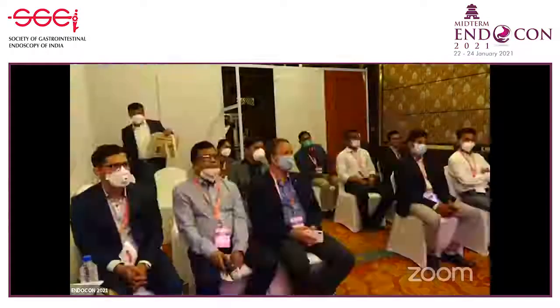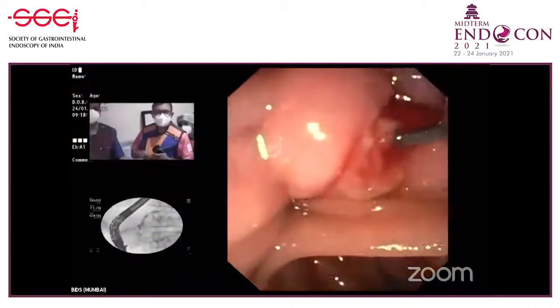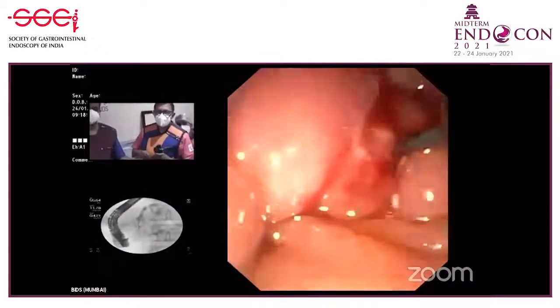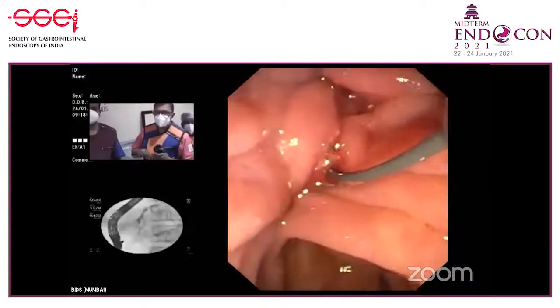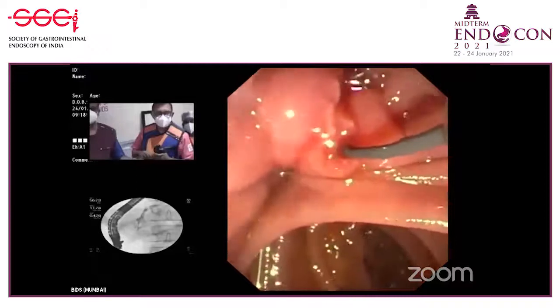Dr. Amit, Dr. Vikas here. Yes, Vikas, hi. Dr. Amit, good morning. Do you think this patient has pancreas divisum? Not a complete divisum. This is a persistent duct of Santorini, if you see the pancreatic ductal anatomy. If it is complete divisum, I would not have been able to enter the main duct through the major papilla. And does this patient require the minor papilla sphincterotomy?